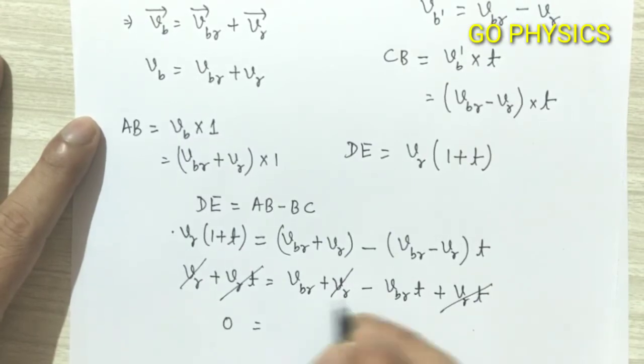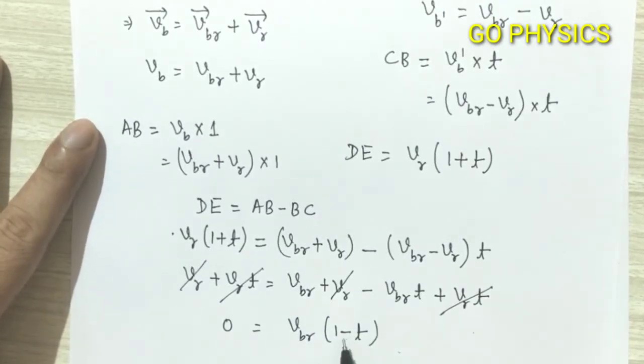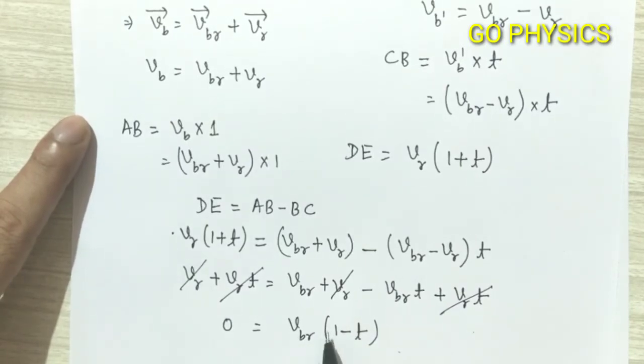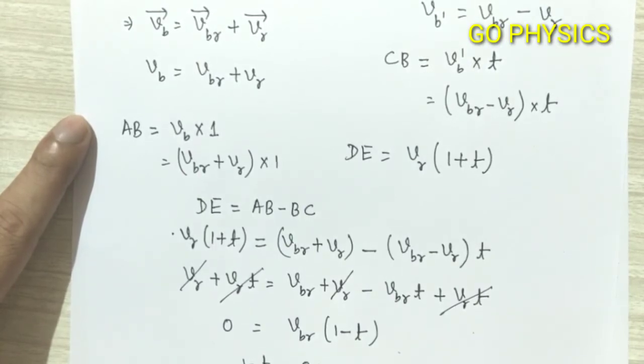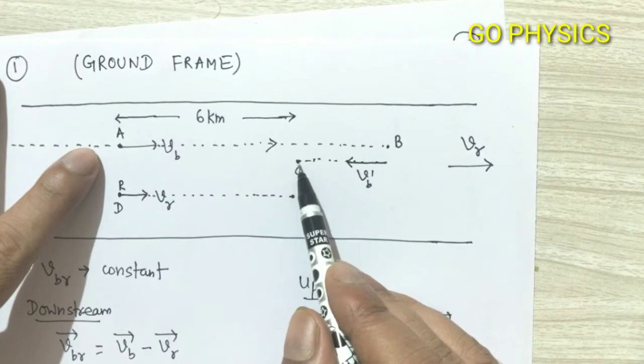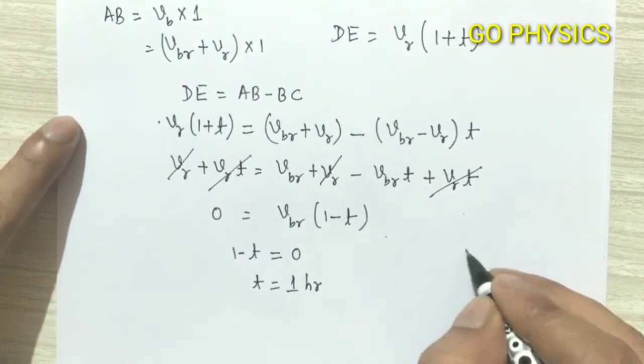So 0 equal to, take VBR common here, VBR into 1 minus T. Since VBR is constant and cannot be equal to 0, therefore 1 minus T equal to 0 or T equal to 1 hour. Means time taken by the boat to go from point B to point C will be equal to 1 hour.